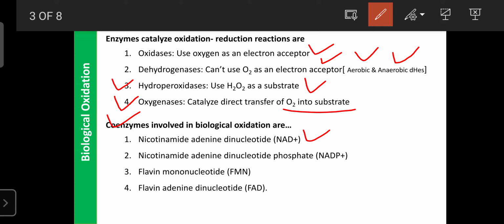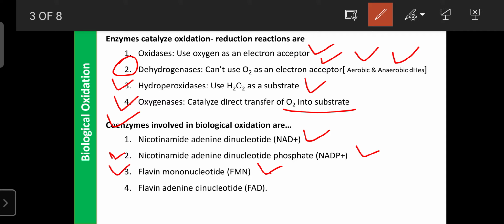Along with the dehydrogenase enzyme, it is involved in various biochemical reactions or biological oxidations. Then another commonly used coenzyme for biological oxidation is NADP plus. Its source is also niacin, that is the vitamin. It is known as nicotinamide adenine dinucleotide phosphate. Next there is FMN, flavin mononucleotide. Its source is riboflavin.